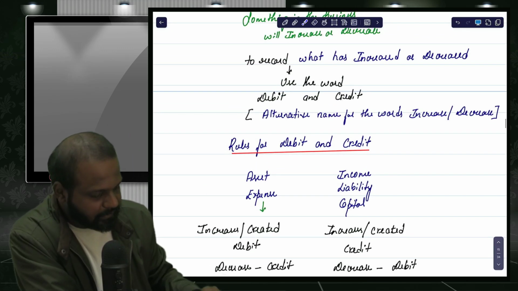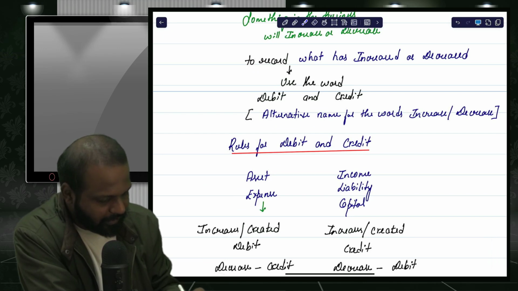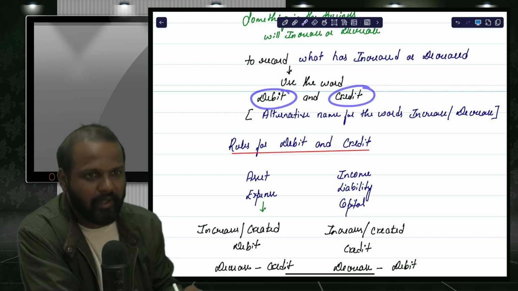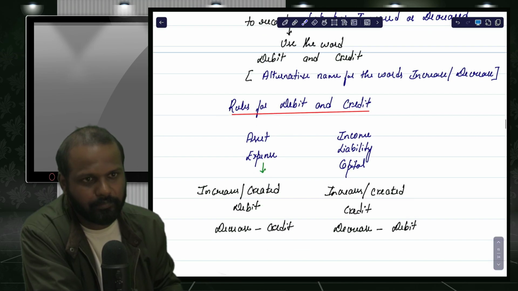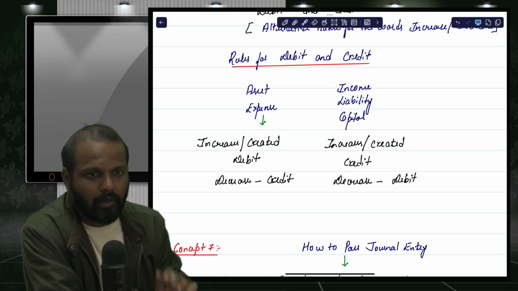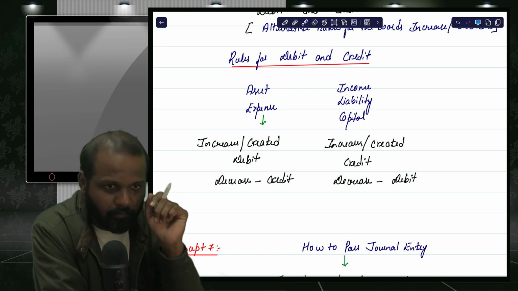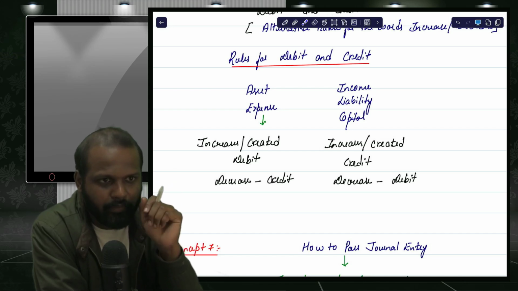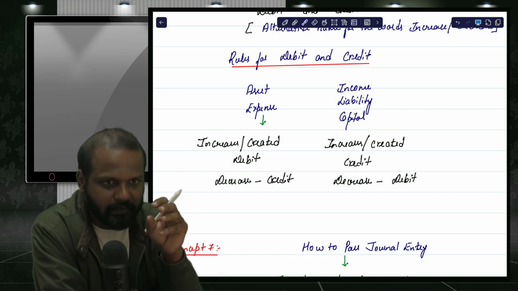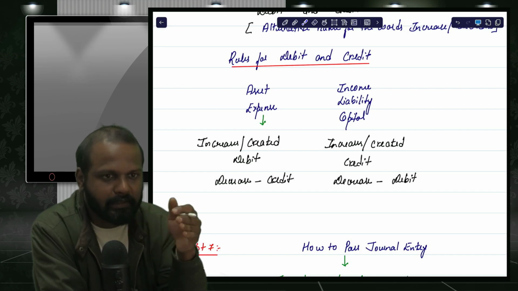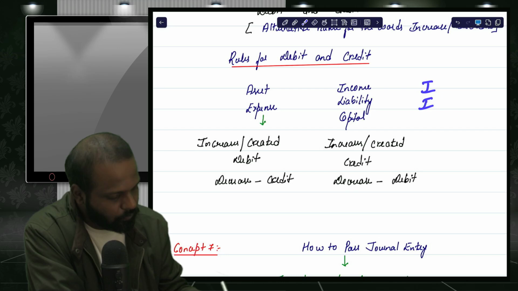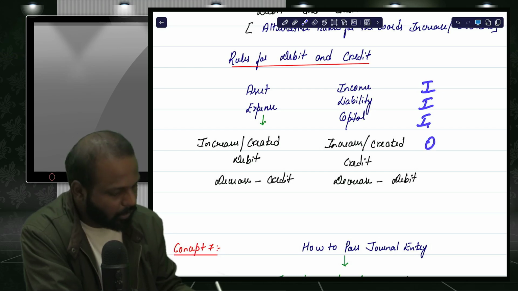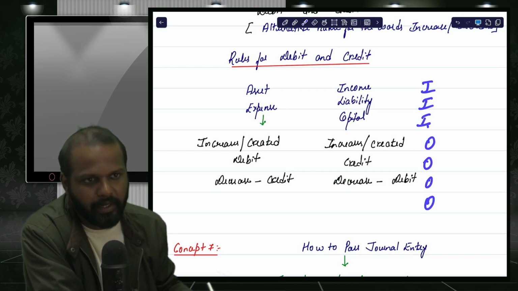Now one doubt will arise: sir, what exactly are debit and credit? Why are they using two names, one debit and one credit? Now listen, I'll give you one example. Let us say in your business cash inflow happens multiple times and cash outflow also happens multiple times in a day.